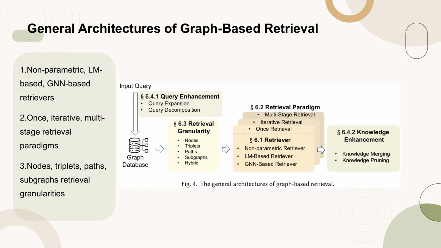The figure also outlines different retrieval paradigms such as once retrieval, iterative retrieval, and multi-stage retrieval, each serving different roles in improving the relevance and depth of retrieved information. Additionally, it covers the retrieval granularities, which can be nodes, triplets, paths, or subgraphs, each offering distinct advantages depending on the task scenario and indexing type.